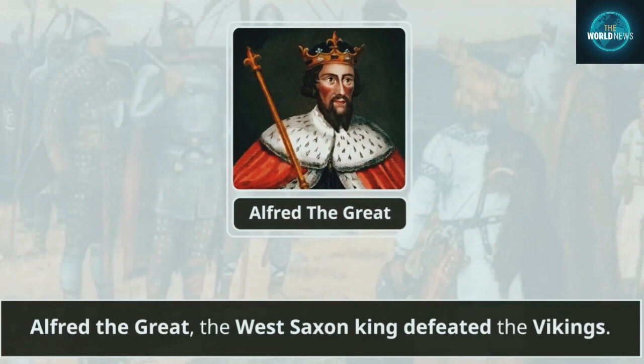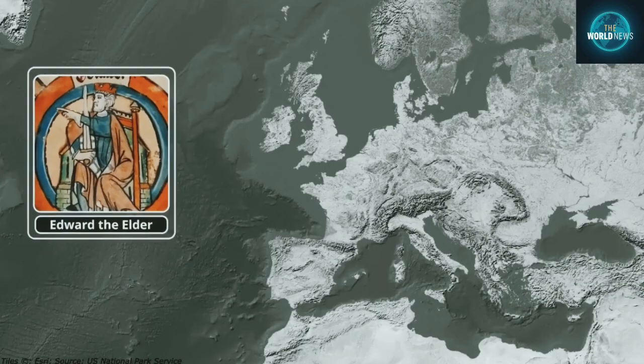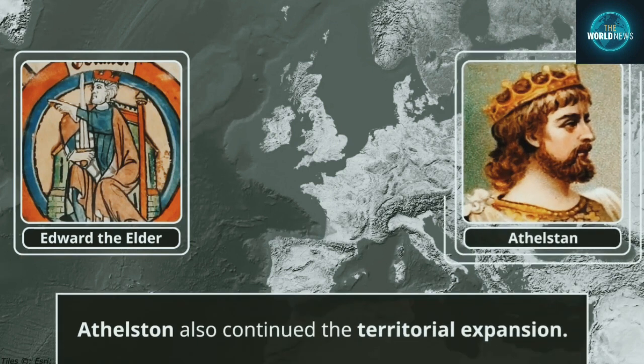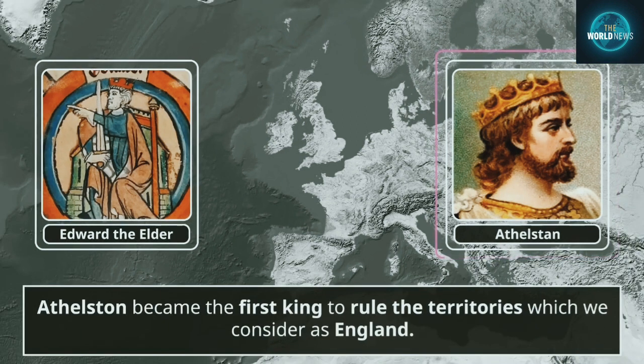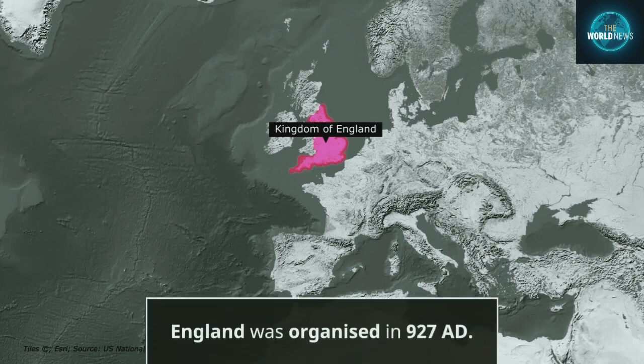After Alfred's death, his son Edward became the king, who expanded the territory. After Edward, his son Athelstan became the king. Athelstan also continued the expansion of territories like his father Edward. And Athelstan became the first king who ruled those territories which we consider England today. And from here the Kingdom of England was established. Friends, this was the brief history of England, which was formed in 927 AD.